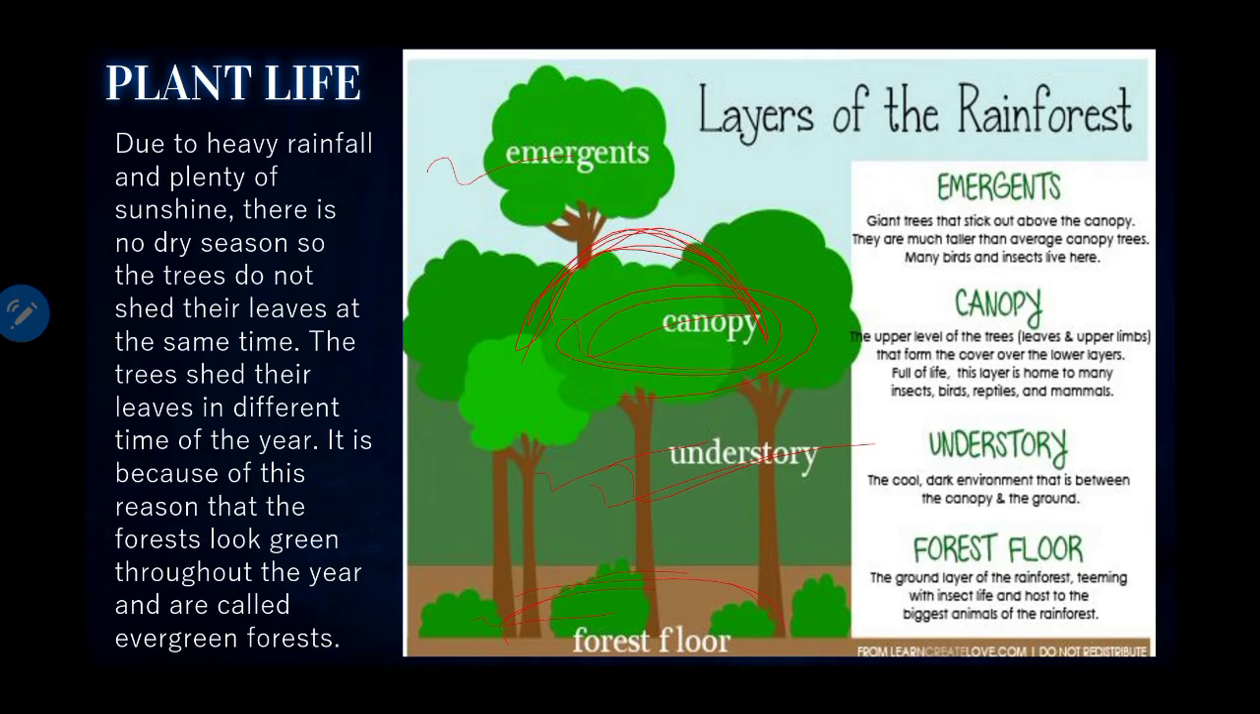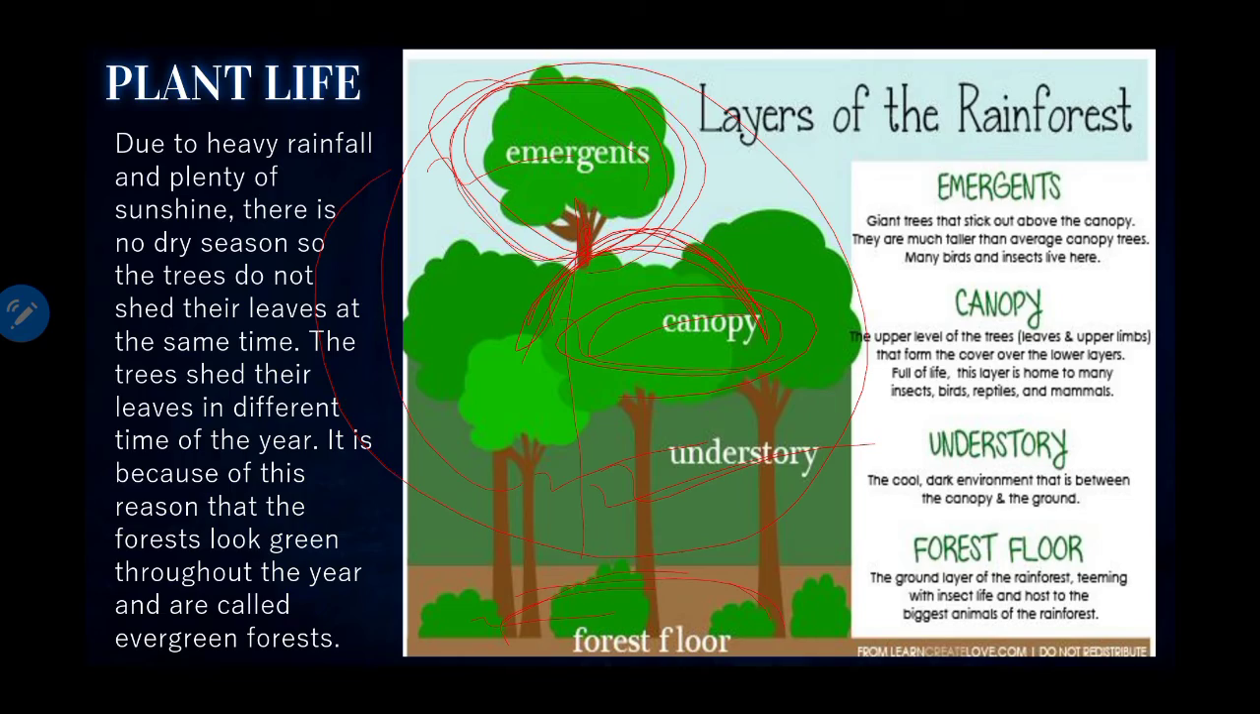Now the last layer is the emergent layer. What is the role of the emergent layer? A small number of very tall trees grow to a height beyond the canopy layer in search of sunshine. Now here you can see this tree. It's beyond the canopy layer. The trees are mushroom shaped and receive plenty of sunshine and rain. So these are the forest layers.